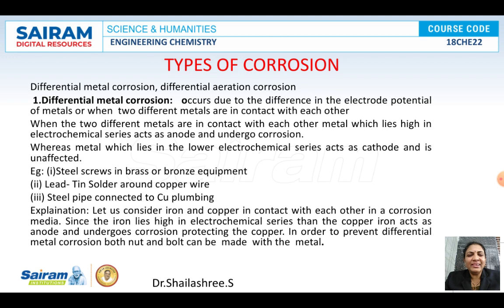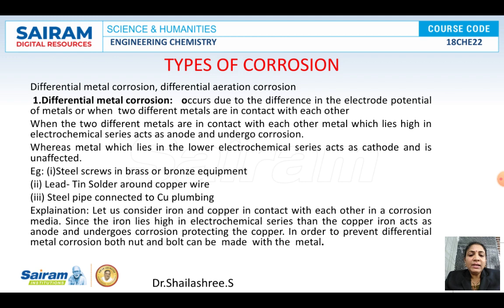It occurs, as I already told in the introduction part, when two different metals are in contact with each other. When I say two different metals, obviously they will have two different electrode potentials, right? So a galvanic cell is set up here.